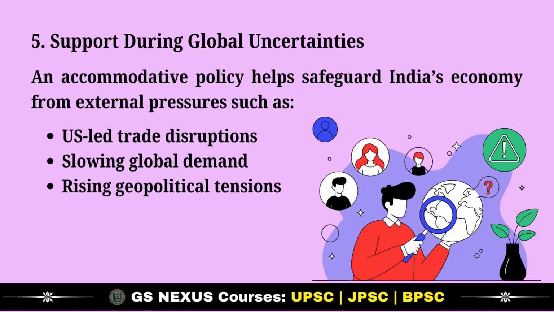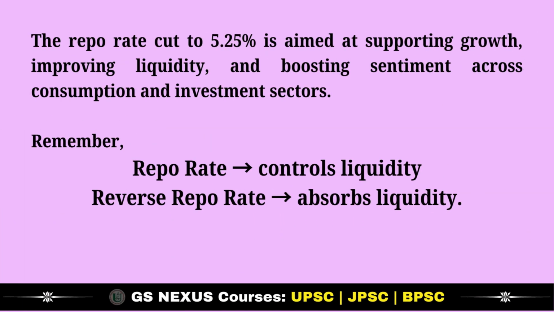And fifth is support from global uncertainties. An accommodative policy helps safeguard India's economy from external pressures such as US-led trade disruption, slowing global demand, and rising geopolitical tensions. So, to sum up, the repo rate cut to 5.25% is aimed at supporting growth, improving liquidity, and boosting sentiment across consumption and investment sectors.